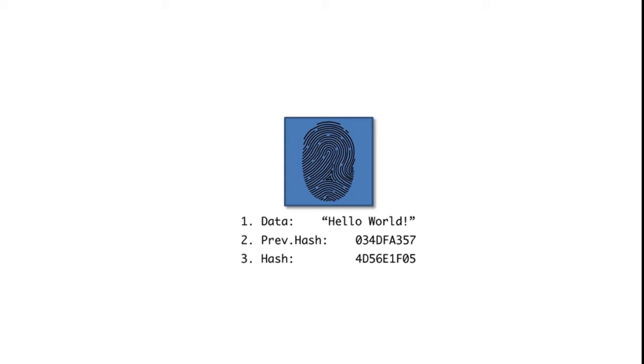Every block will have a unique hash which is calculated based on the data and the previous hash. The value of the hash is 64 characters. We will learn about the several hashing algorithms and how the hash is calculated in the next video.